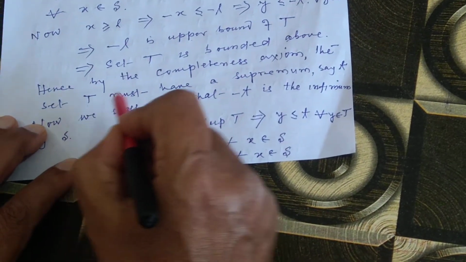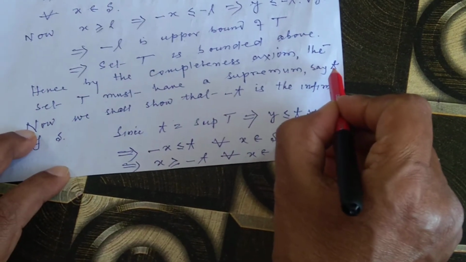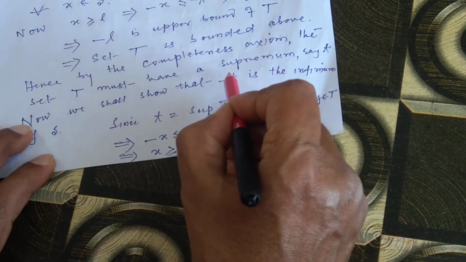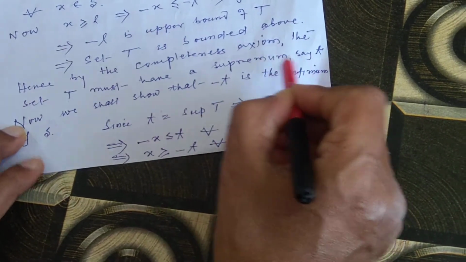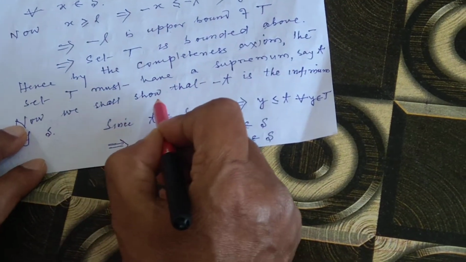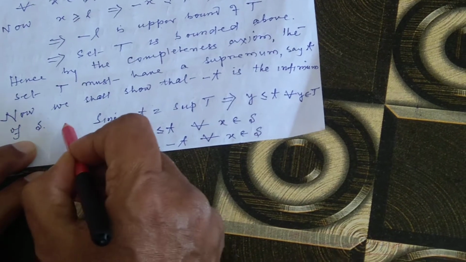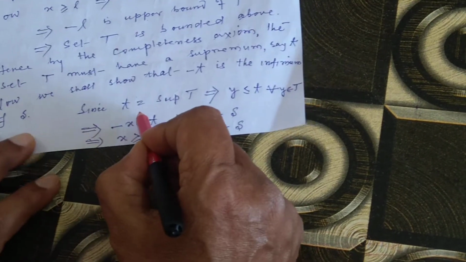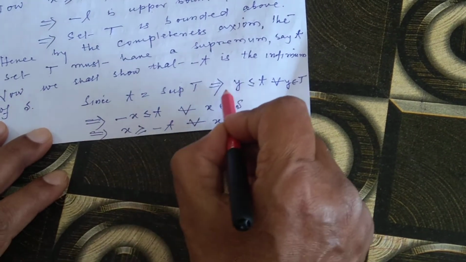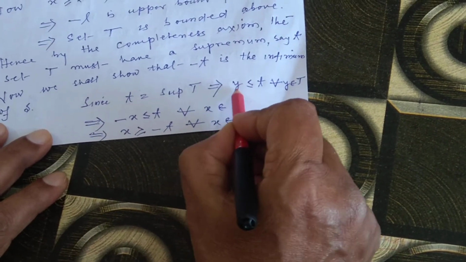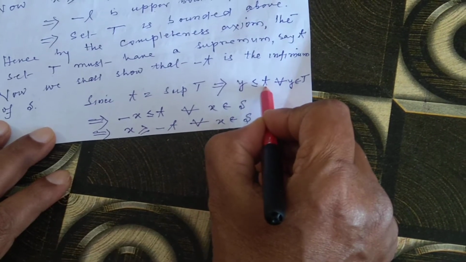the set T must have a supremum, say small t. When we have denoted the supremum of the set T by small t, now we shall show that minus t is the infimum of S. Since t is the supremum of T, y is less than or equal to t.